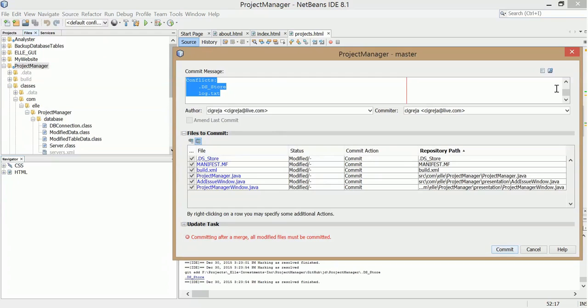Conflicts with DS store and log text, so we know. And if there are any, we can see the code if I accept the wrong thing. So I'm gonna commit. Oh, this was changed from when I did the pull and the merge.